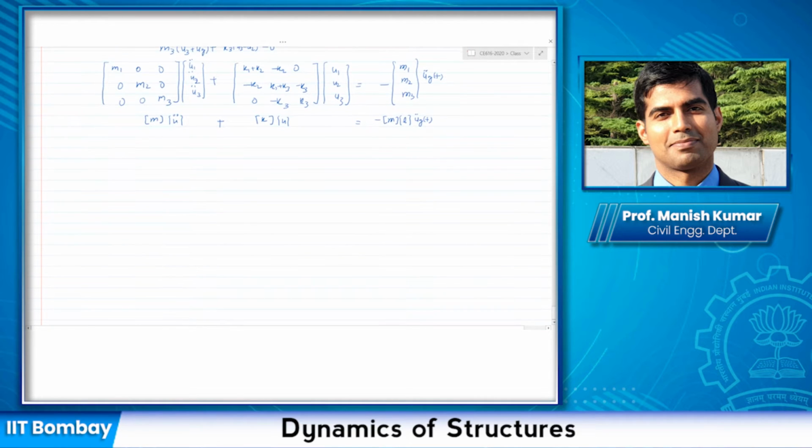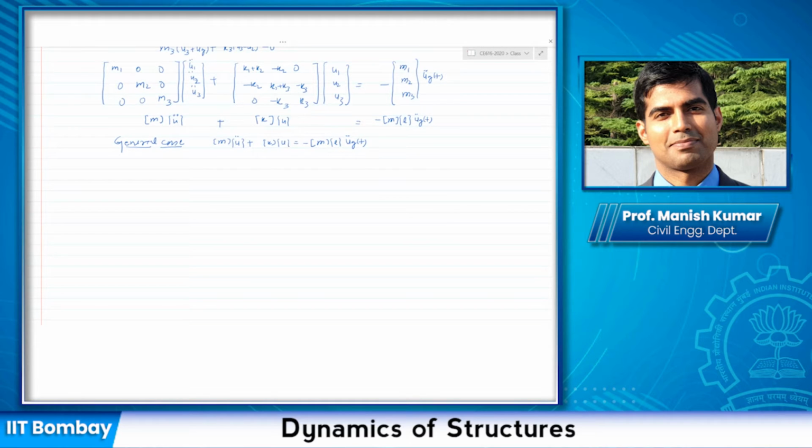So for the general case, the equation of motion is m times the acceleration vector plus k u minus mass matrix times influence vector times UGT double dot. We discussed how to get the influence vector for different types of systems.